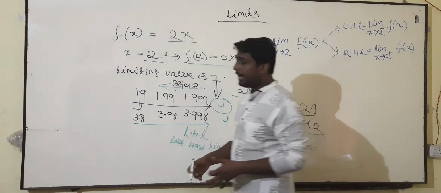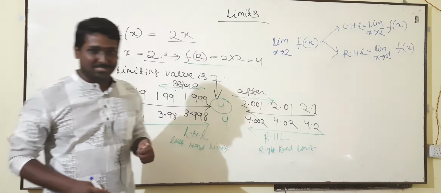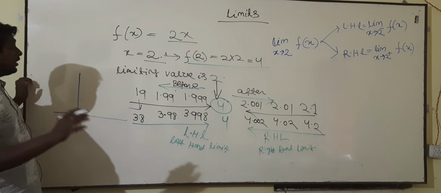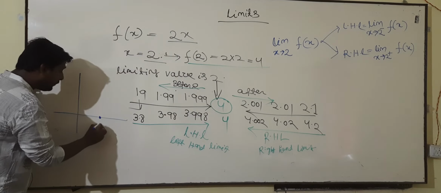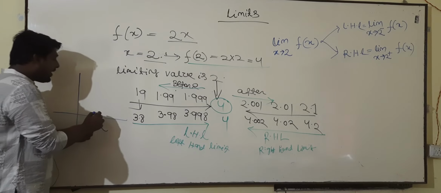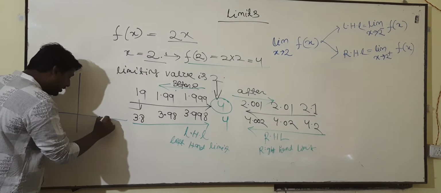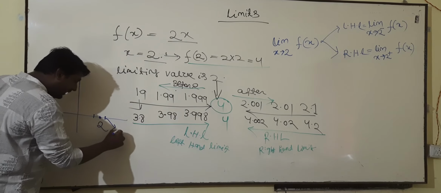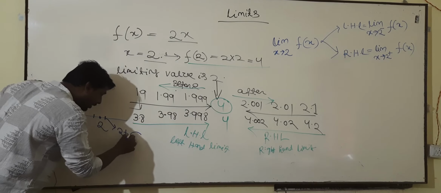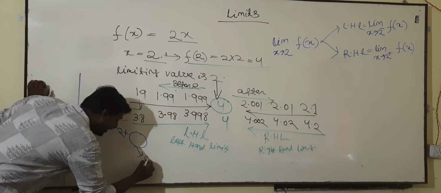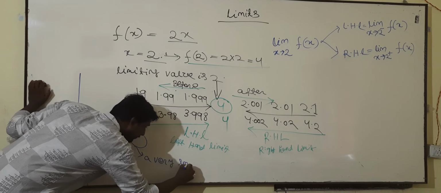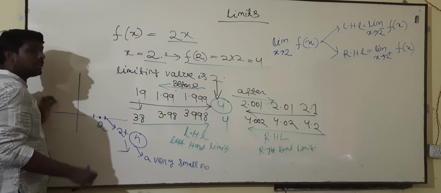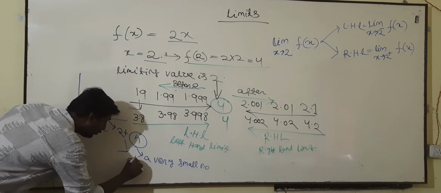So what do you mean by this 2 minus and 2 plus? This can be easily understood from the graph point of view. If I am at the point x equals 2, standing over here, just to my right will be somewhere here, and just to my left will be somewhere here. So this will be a value which is 2 plus a very small number, denoted by h, and this is written with the sign 2 plus.